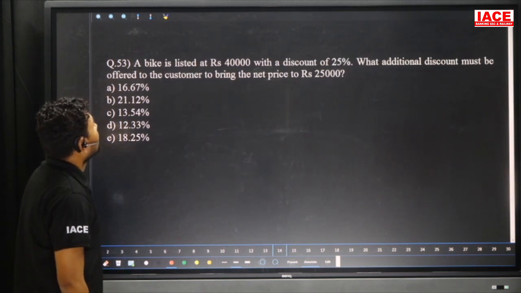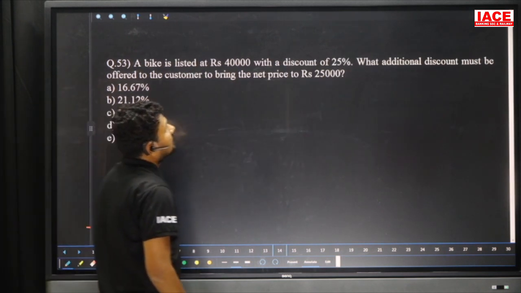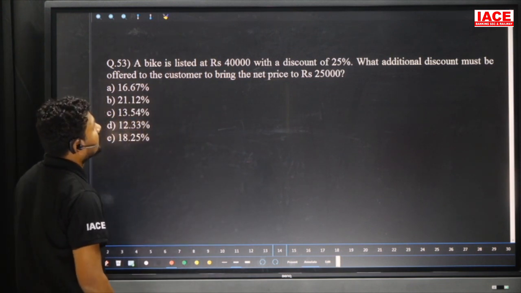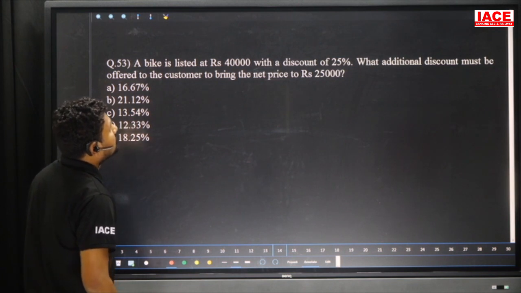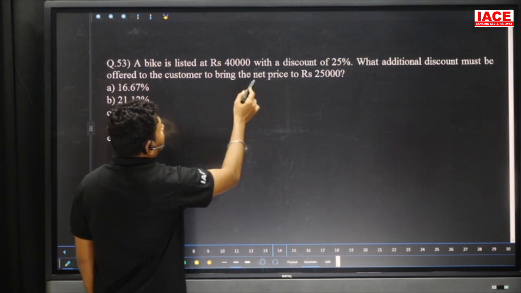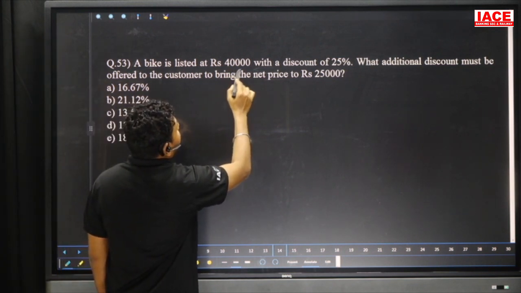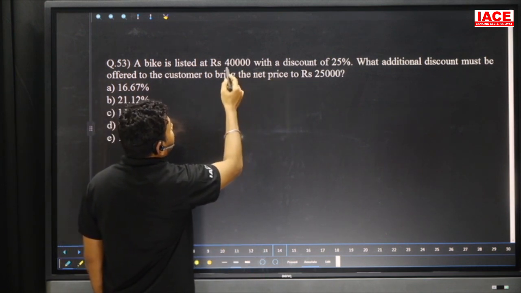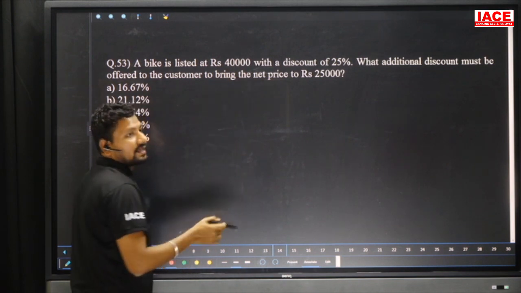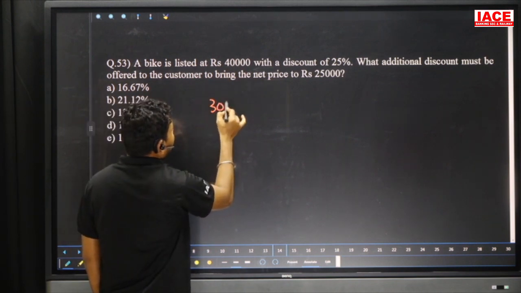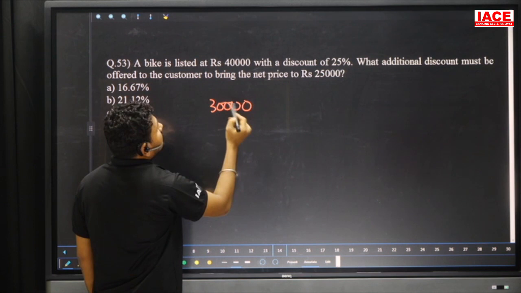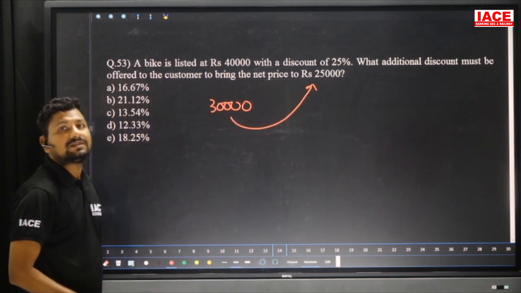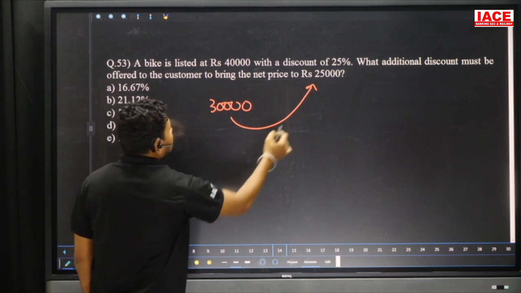Here a bike is listed at 40,000 with a discount of 25%. What additional discount must be offered to the customer to bring the net price to 25,000 rupees? So 40,000 with a discount of 25 percentage. A 25 percentage discount means 10,000 will be gone, remaining is 30,000. So 30,000 becoming 25,000 means how much rupees discount is given? So 5,000 discount is given.